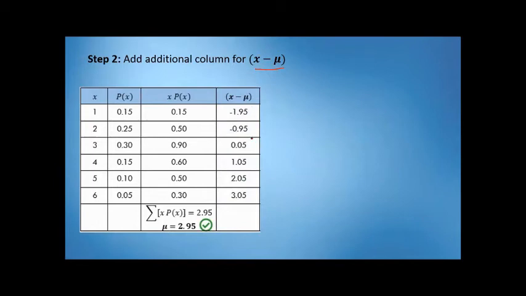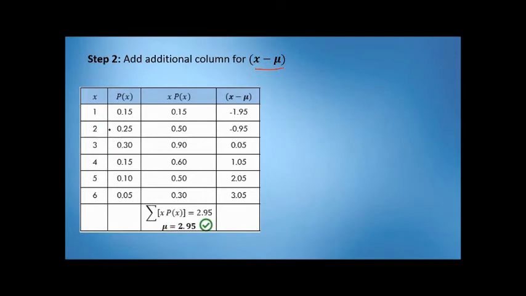So, magkakaroon tayo dyan ng negative pag mas mataas ang mean kaysa sa value, at magkakaroon naman tayo ng positive kung mas mataas yung value kaysa sa mean. Okay? So, tignan natin sa bawat row.